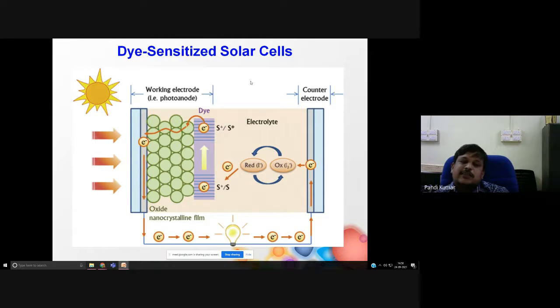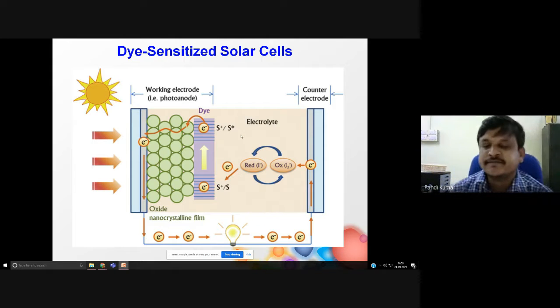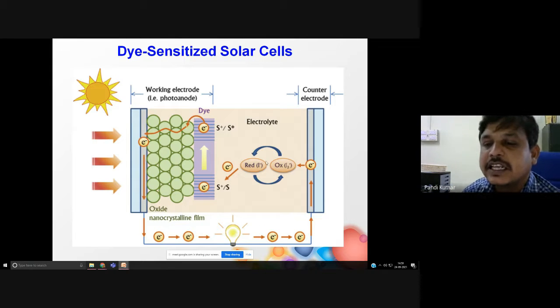So this solar cell has 5 different components. The first component is the transparent conducting oxide glass plate, that is ITO or FTO. Then there is a semiconductor film, we call it the photoanode. Then the dye molecule, we call it the photosensitizer. Then this is the electrolyte. Okay, so this electrolyte is the redox couple that will involve the redox reaction. The final component is the counter electrode.